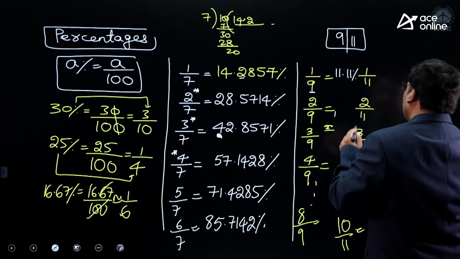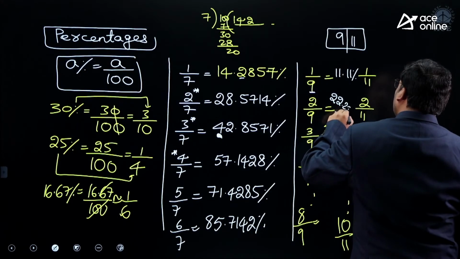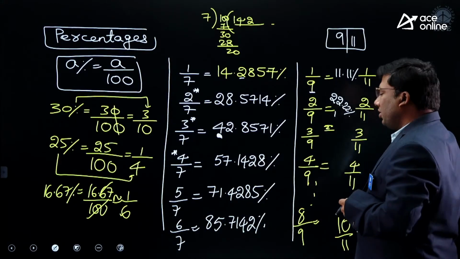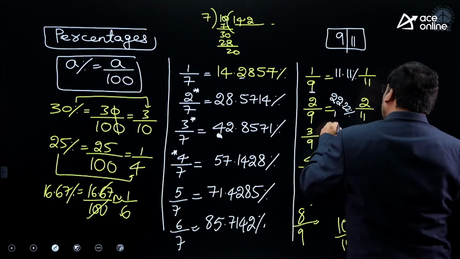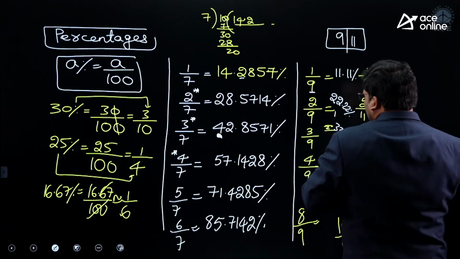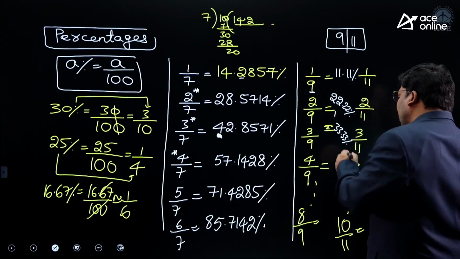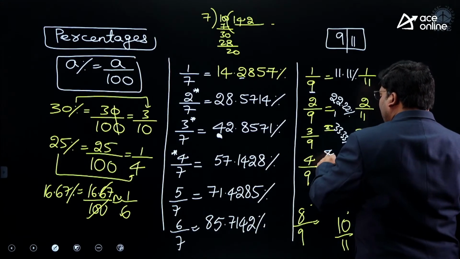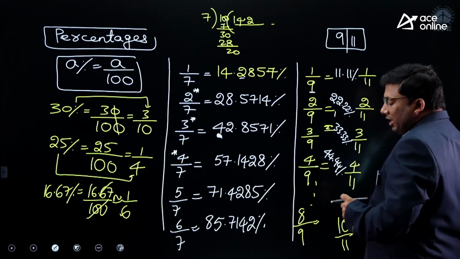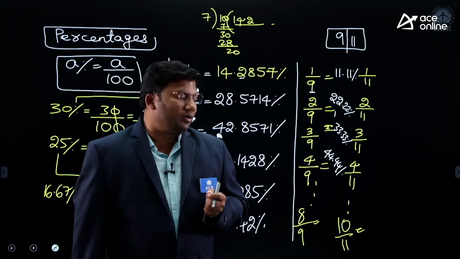1 by 9 is 11.11. 2 by 9, 2 times 11 is 22.22. 3 by 9, 3 times 11 is 33.33. 4 times 11 is 44.44. I hope the idea is clear.